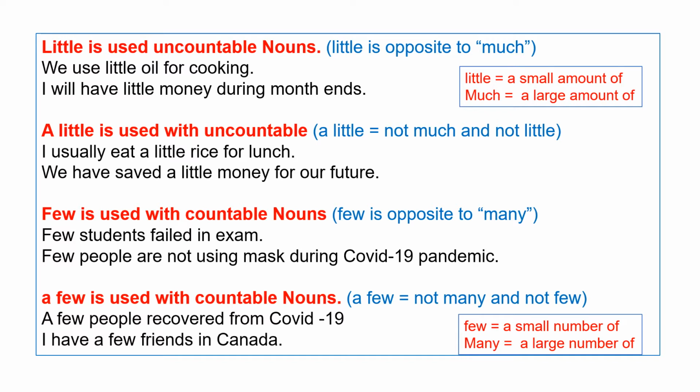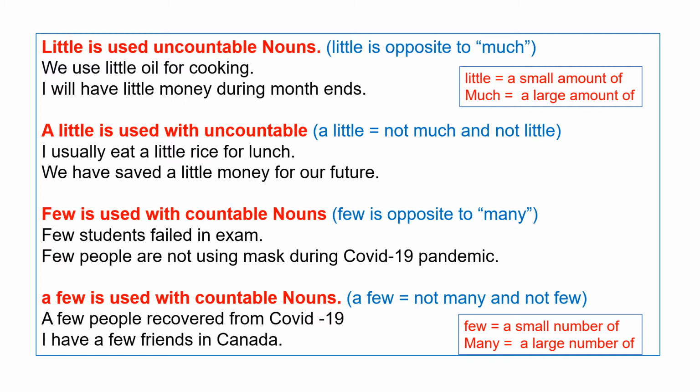Now, example for little. We use little oil for cooking. It means we use a small quantity of oil for cooking. I will have little money during month ends. It means I will have a small amount of money during month ends.